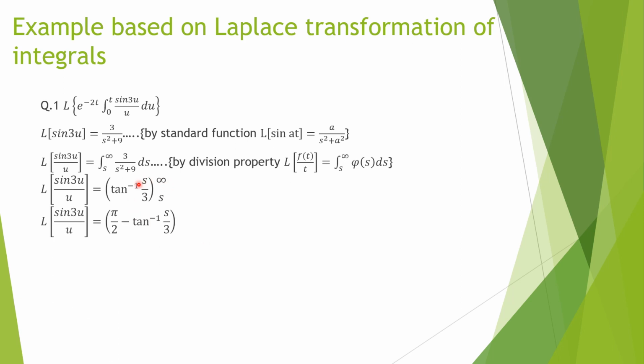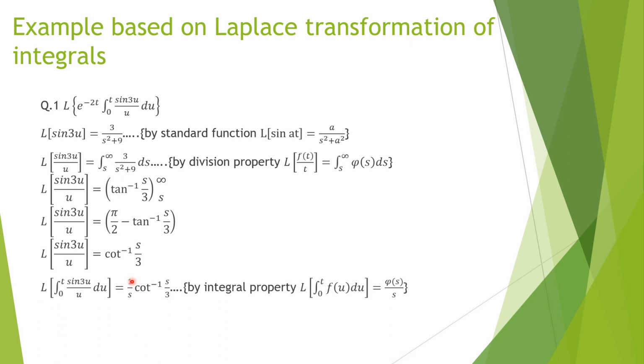Upper limit tan inverse infinity, lower limit tan inverse s by 3 itself. So tan inverse infinity is pi by 2. So pi by 2 minus tan inverse s by 3. And we can write this pi by 2 minus tan inverse s by 3 as cot inverse s by 3. We know this property, tan inverse x plus cot inverse x is equal to pi by 2. So we use this property and write the value.